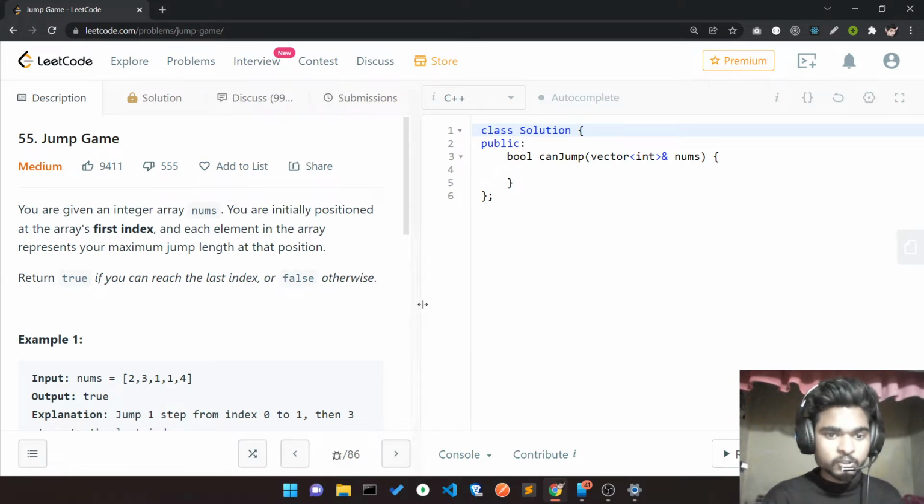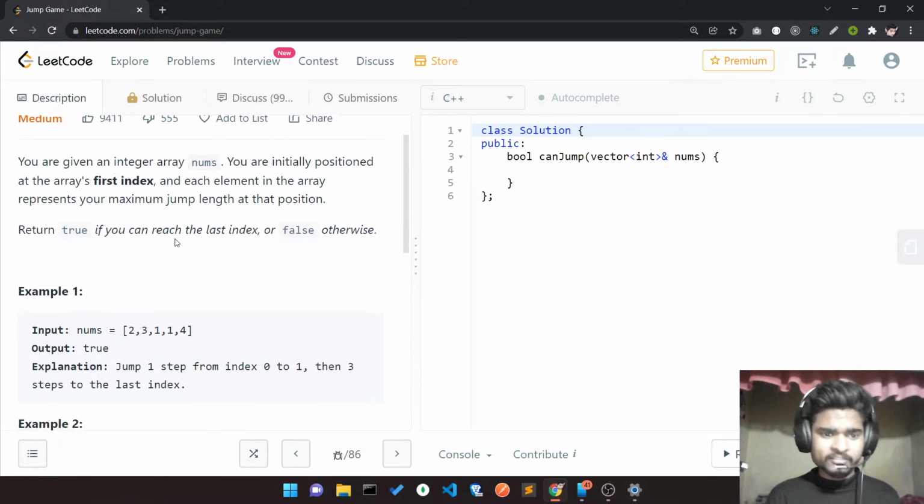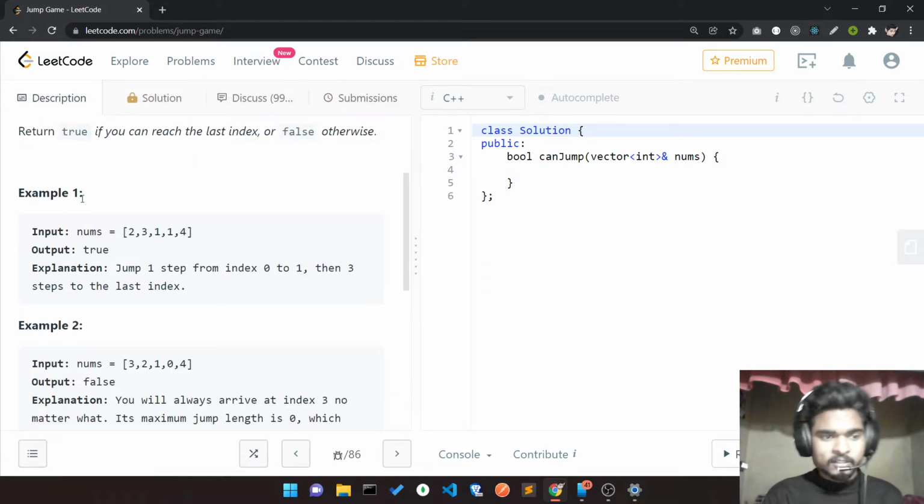So what is the actual question? You are given an integer array nums and you are initially positioned at the first index, and each element in the array represents your maximum jump length at that position. Return true if you can reach the last index, otherwise return false. So let's consider example 1 and try to understand what the question is asking.